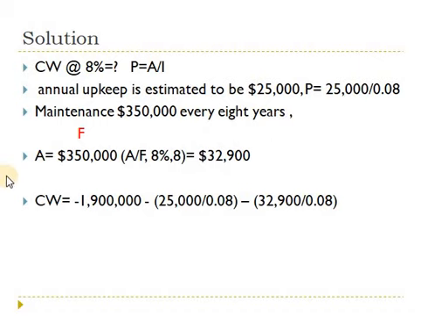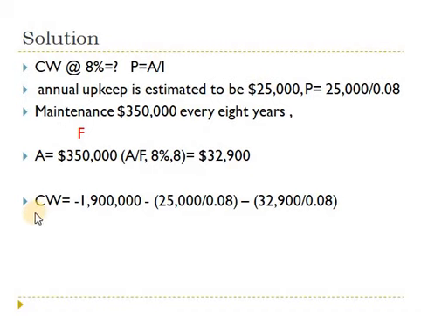So if this 350,000 is a future value and I want to change it into A, A equals F times A knowing F, 8% and 8 years, because it occurs every 8 years. This is the annuity. Now I got the annuity, I can then apply the rule of P equals A over i.